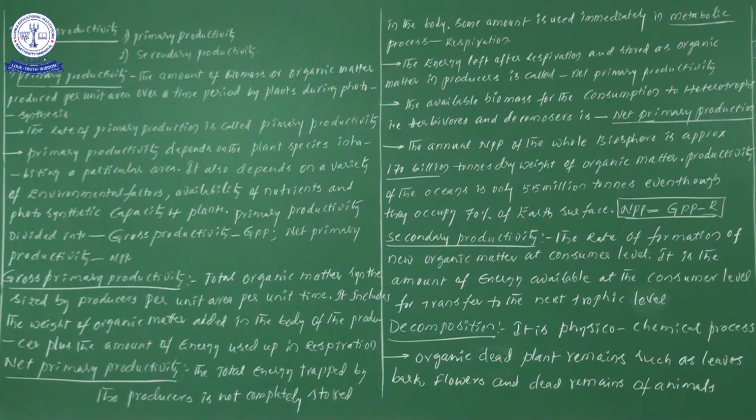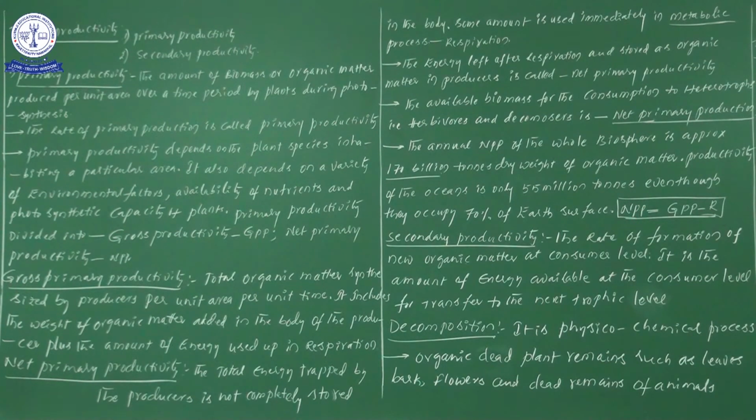Even human beings, when we purchase leafy vegetables at the market, what is the biomass we have? We have 100% NPP, but we cannot have GPP. We just have NPP. That NPP is nothing but net primary productivity.